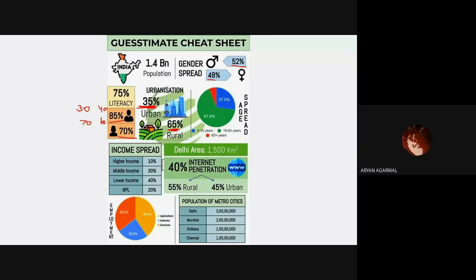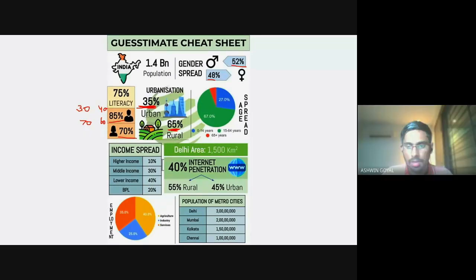Excuse me, Ashwin. Yes. There's a really good question in the chat. Vedanta is asking, what about cabs of Ola, Uber, and other taxis which are owned by the companies and driven by lower income people? Correct. Very good question. When you're asking the clarifying questions, you should note this down.